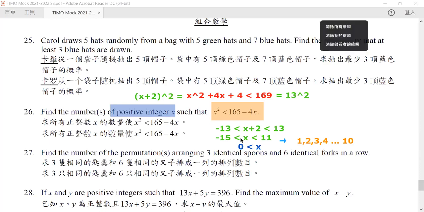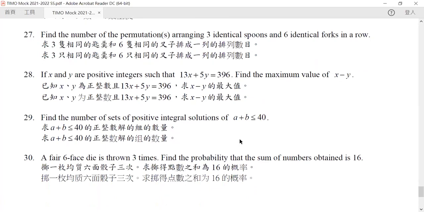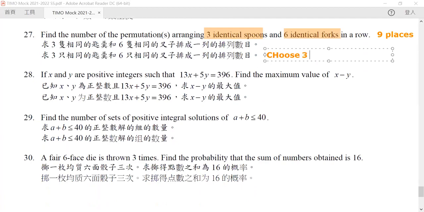For question 27, now question 27 is actually very simple. All you need to do is to recognize what it means, because we have three identical spoons and 6 identical forks in a row. So that means that there are 9 places in here. All we need to do is choose 3 places from our 9 places to place our spoons, right?